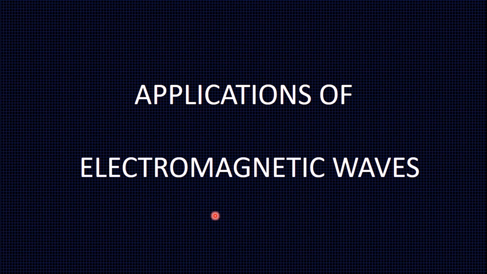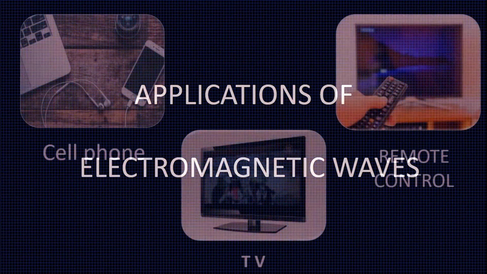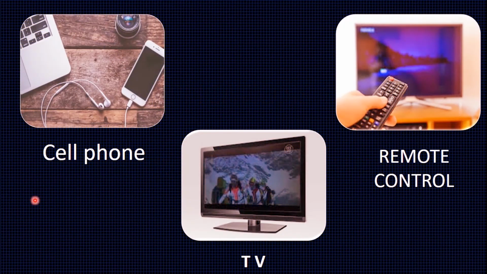The concept that light is an electromagnetic wave finds many applications in the field of science and technology. Let us see some of the applications of electromagnetic waves. In cell phones, radio waves are used to transmit voice communication in the ultra-high frequency band.